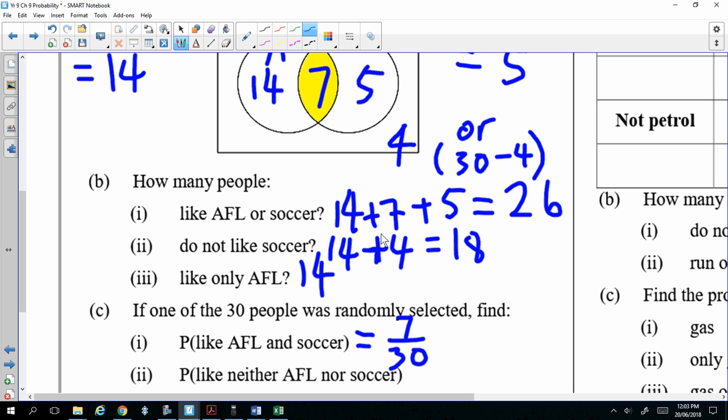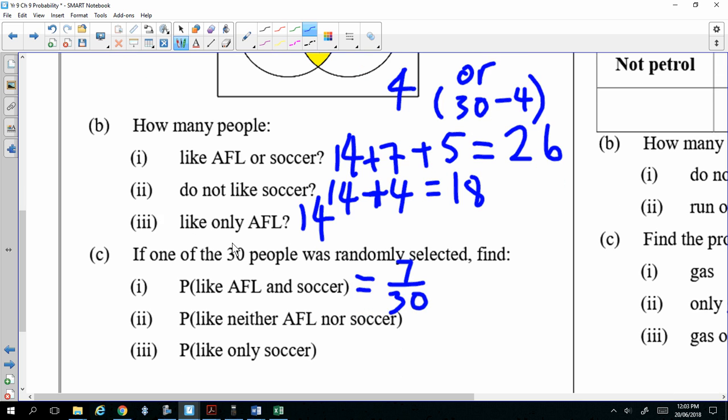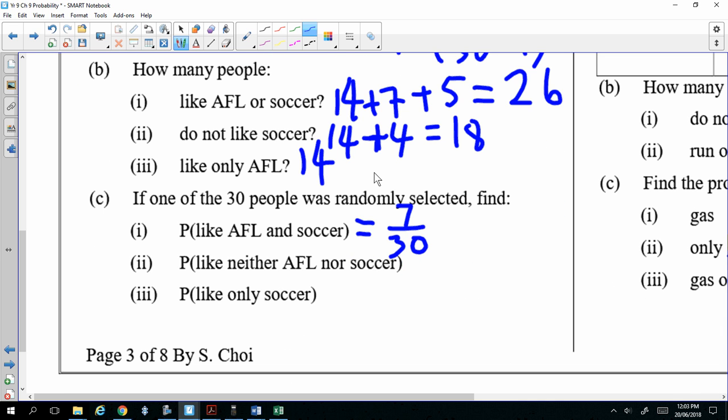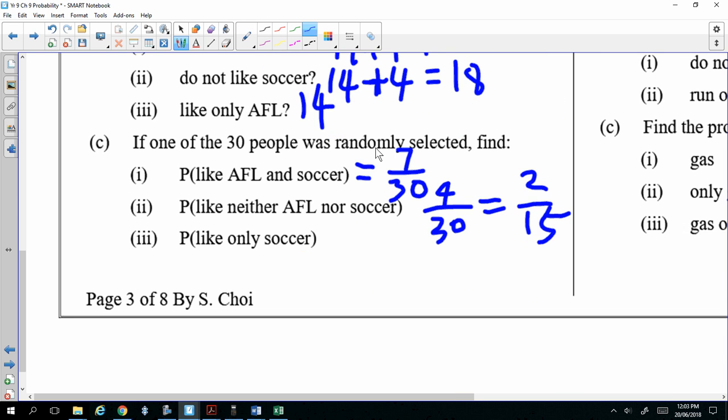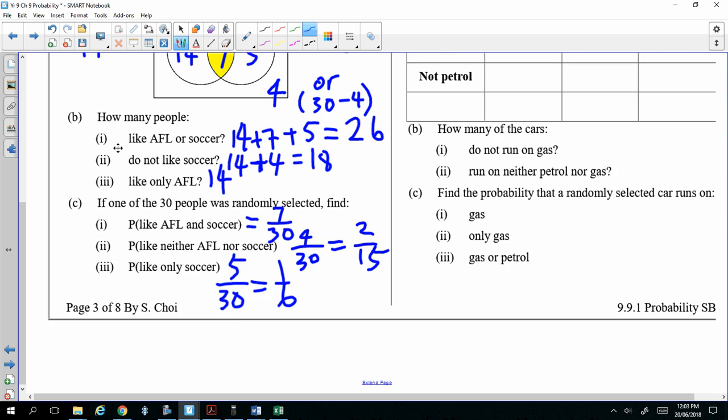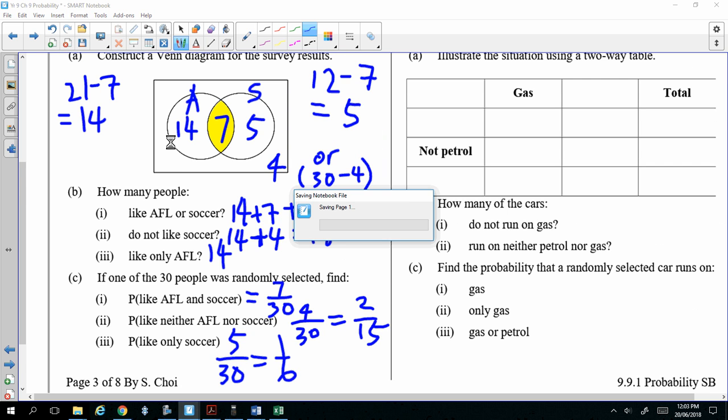Next question. Like neither AFL nor soccer, so that means only 4. Doesn't like anything, so 4 out of 30. Make sure you simplify: 2 out of 15. And finally, like only soccer. Only soccer is 5 people who only like soccer. So you do 5 out of 30, which is 1/6. Okay, so once you've got the Venn diagram, it's quite easy to do.